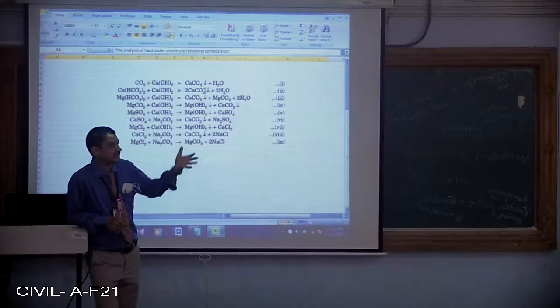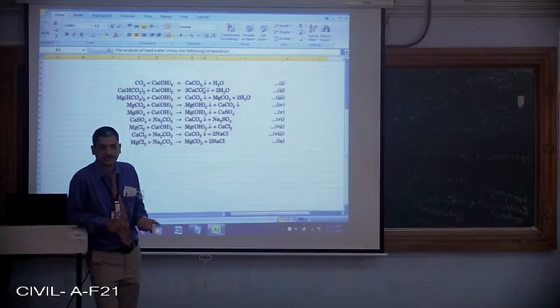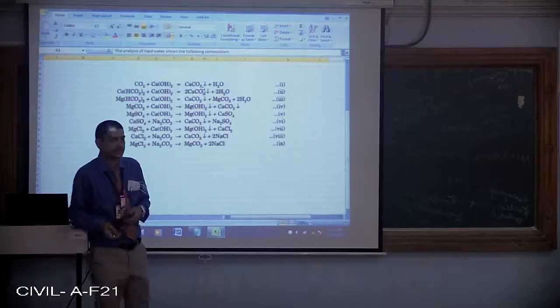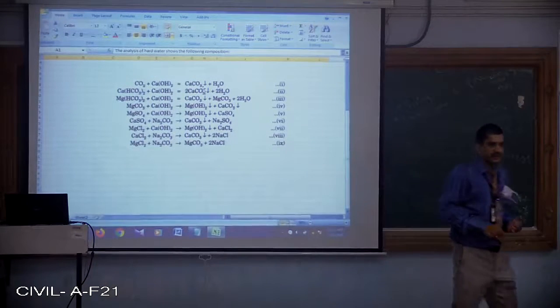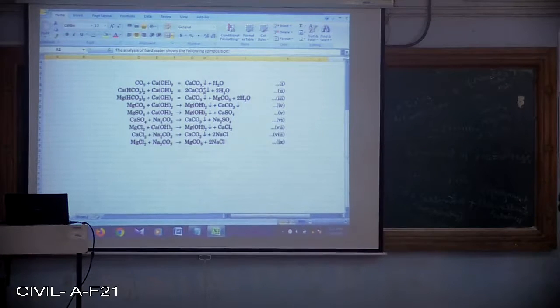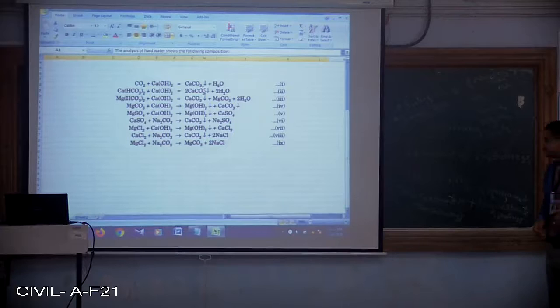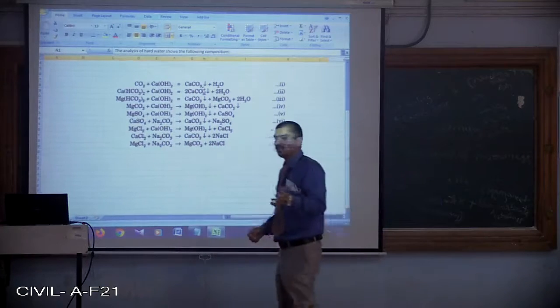If carbon dioxide is present in the atmosphere, it will interact with water, that is CO2 plus H2O. That means CO2 will get dissolved in the water. As soon as the distilled water is prepared, the carbon dioxide present in the atmosphere will get dissolved. So distilled water cannot be considered pure water.